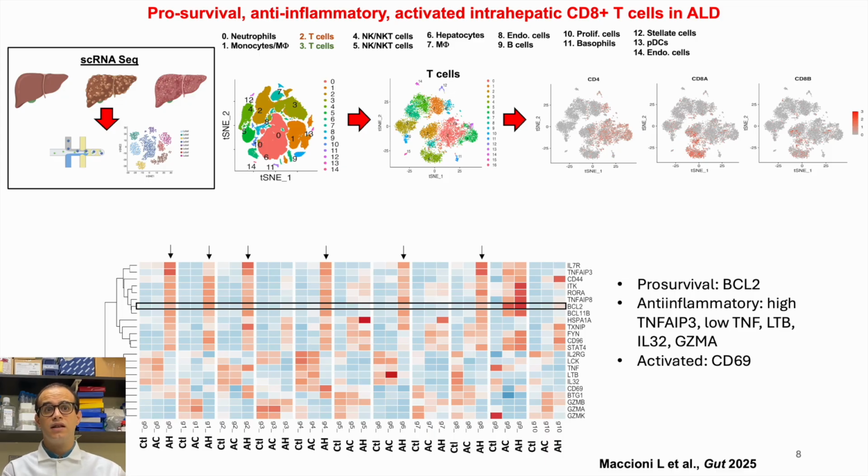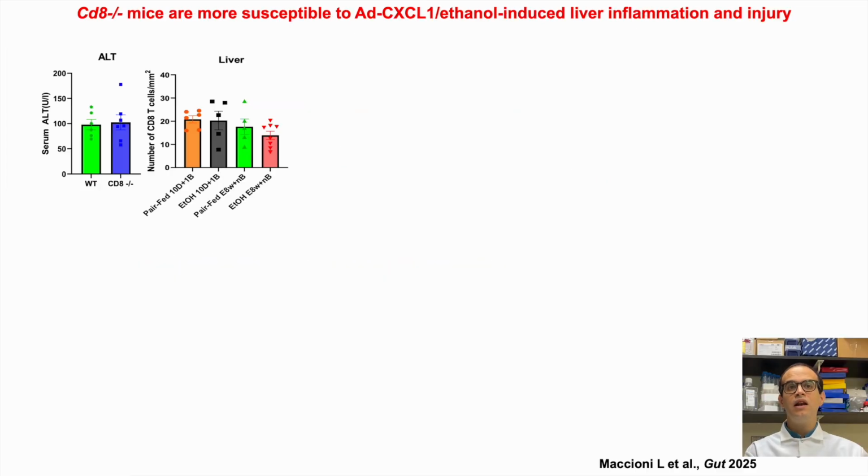These liver cells also had high levels of inactivation markers and lower levels of inflammation-related genes, suggesting that activated CD8 T cells in the liver are not causing damage. They are actually helping protect the liver in people with alcohol-associated liver disease. We finally wanted to see what CD8 T cells do in alcohol-associated liver disease. And we tested this in two groups of mice, normal mice and mice that don't have CD8 T cells.